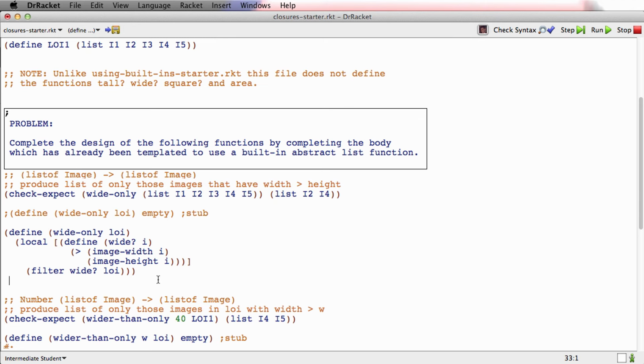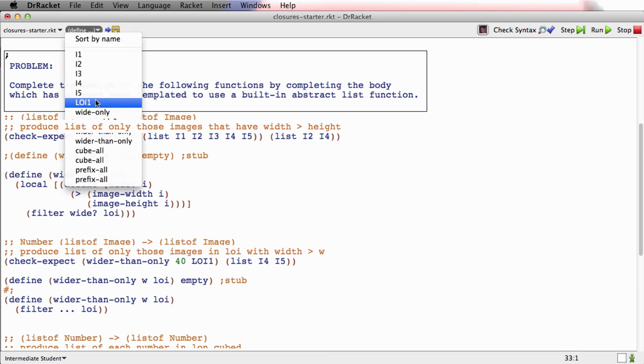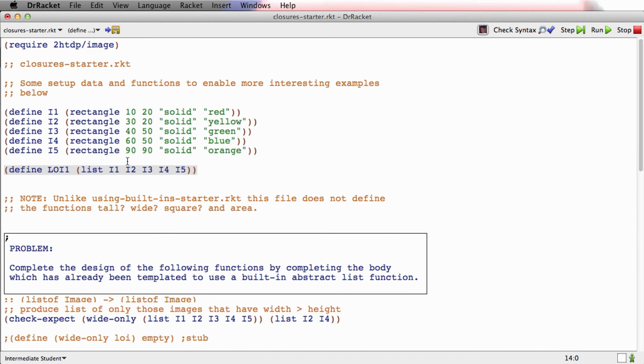Let's keep going. This next case is going to be a little bit different. Now I want a function called wider than only that consumes a number and a list of image and produces a list of only those images in the list with width greater than W. So if I say wider than only 40, LOI1, I only get I4 and I5, because if we go up here to look at LOI1, only I4 and I5 have width greater than 40.